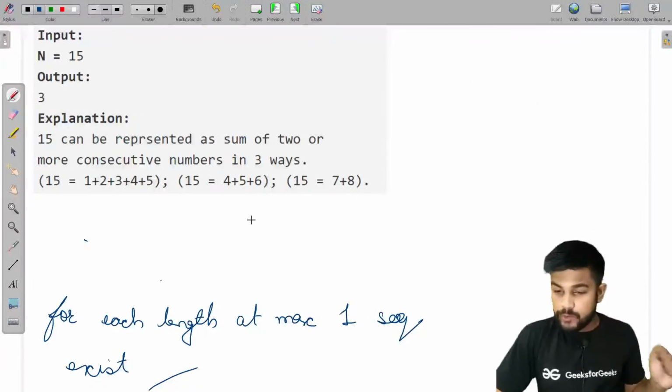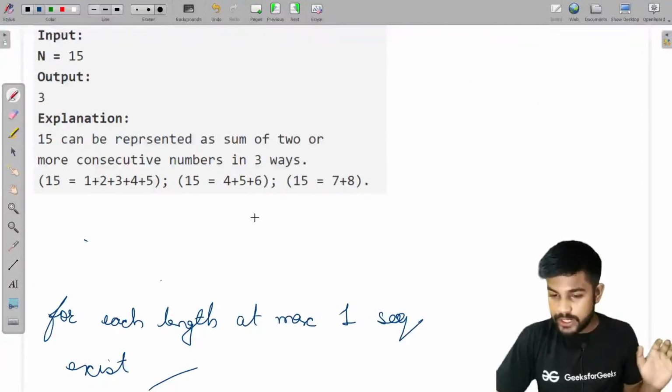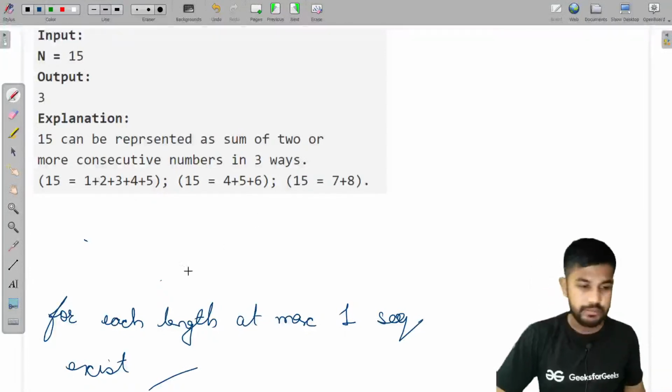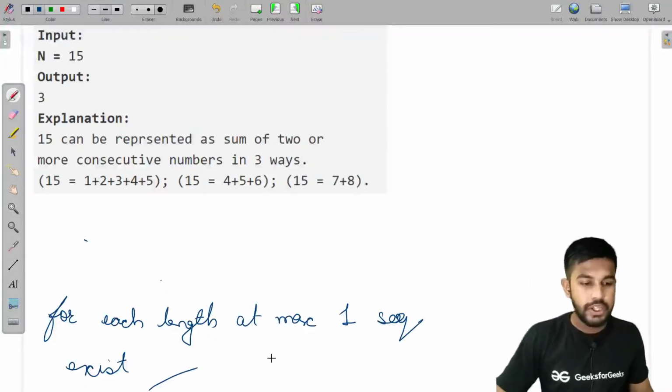Now the loop starts from 0 to n by 2, and in the second loop we compare with n, and repeat the loop for n by 2 times. Okay. Good to go, and I would be telling you.